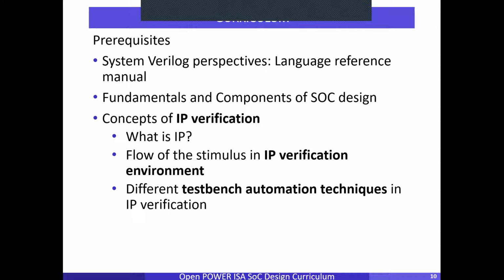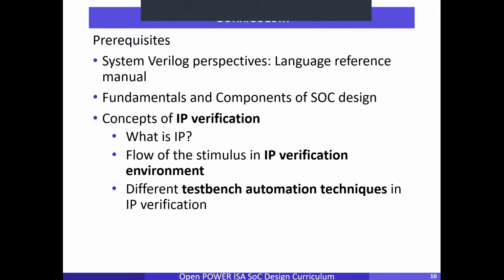Now I'll talk about what was in the curriculum. The prerequisite was SystemVerilog. To design electronic circuitry or a system, we need to know Verilog or any hardware-level language, VHDL or Verilog. But this was the prerequisite.